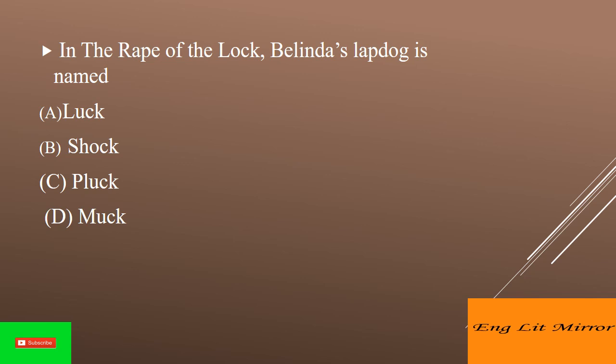In The Rape of the Lock, Belinda's lapdog is named, answer is option B, Shock. The Rape of the Lock is a mock heroic narrative poem written by Alexander Pope. One of the most commonly cited examples of high burlesque, it was first published anonymously in Lintott's Miscellaneous Poems and Translations in 2 cantos. A revised edition written by Mr. Pope followed in March 1714 as a 5-canto version accompanied by 6 engravings. Pope boasted that this sold more than 3,000 copies in its first 4 days.